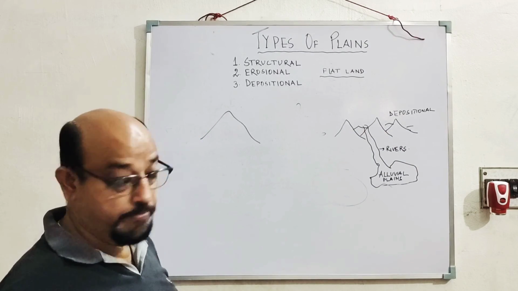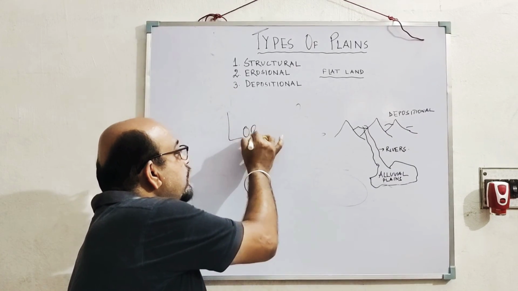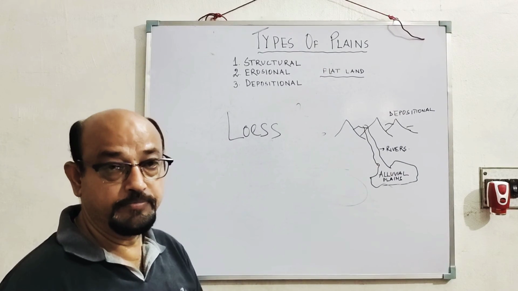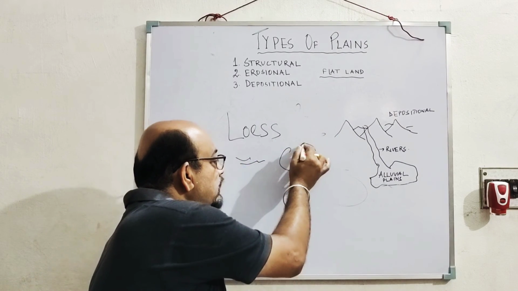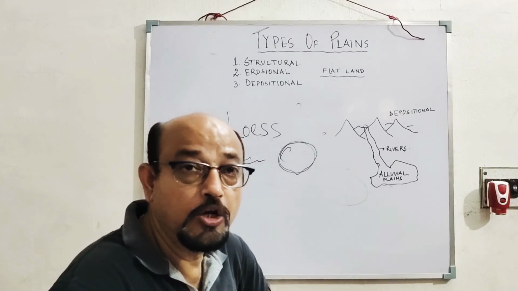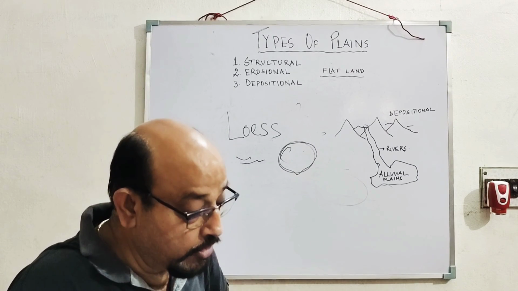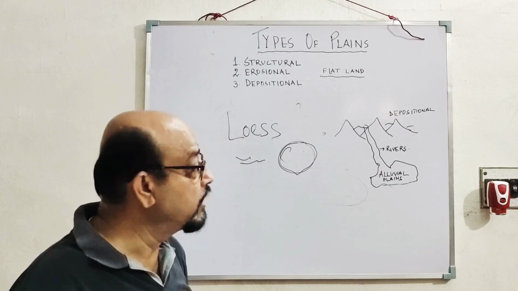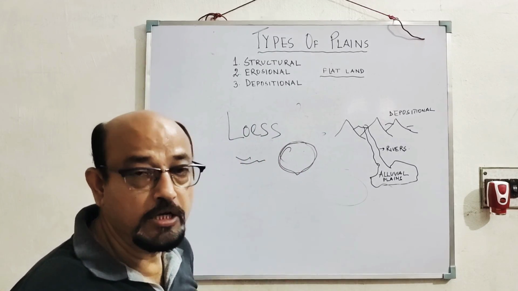And another important thing which I have to explain is the Loess plain. The Loess plains are formed by the deposition work of wind. The wind takes away the eroded material and deposits it in a place. The plain which is formed by the wind is known as the Loess plain. The margins of Western Rajasthan or the Pampas in Argentina are examples of Loess plain. Plains which are formed by the wind are known as Loess plain.